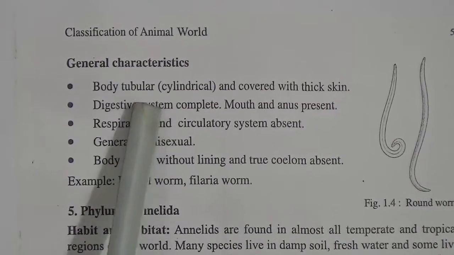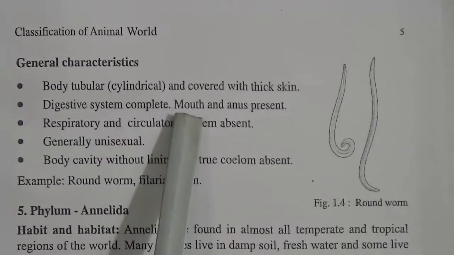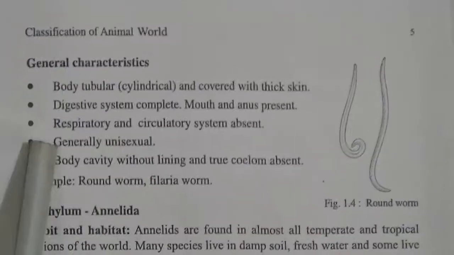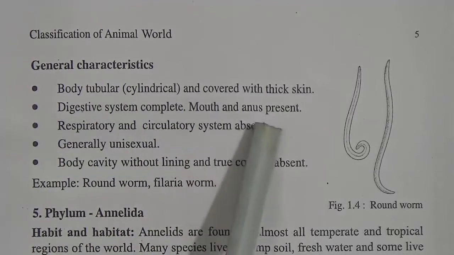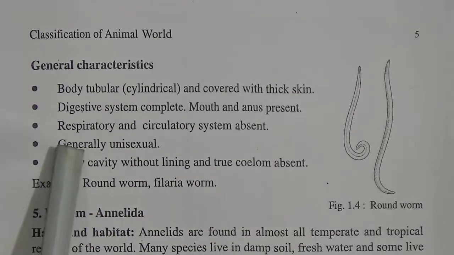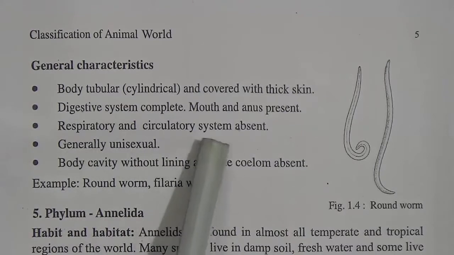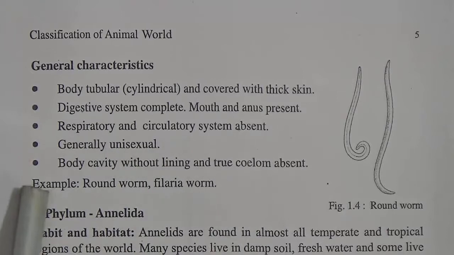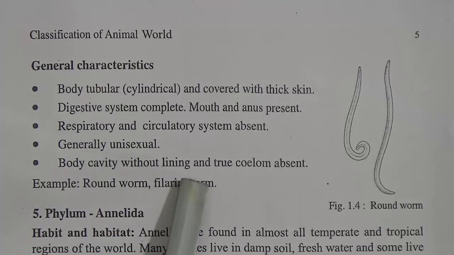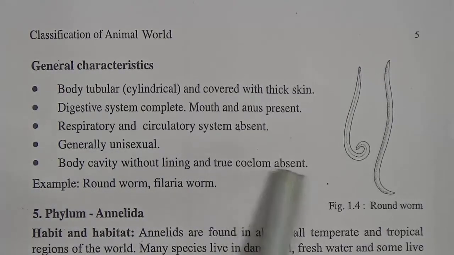Number 1, body tubular or cylindrical and covered with thick skin. Number 2, digestive system complete, mouth and anus present. Number 3, respiratory and circulatory system absent. Number 4, generally unisexual. Number 5, body cavity without lining and true coelom absent.